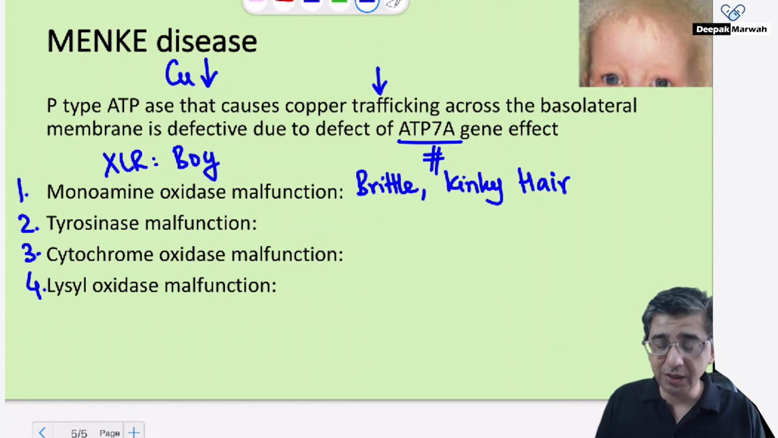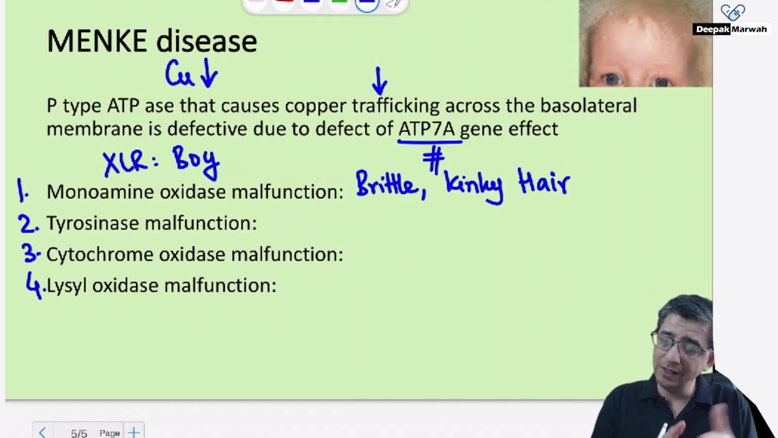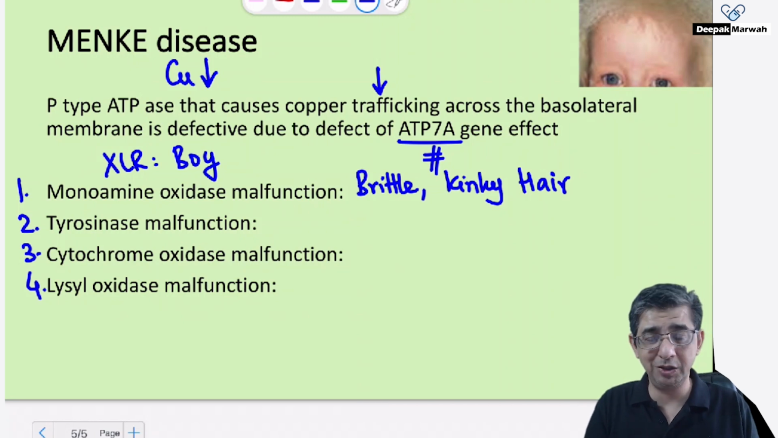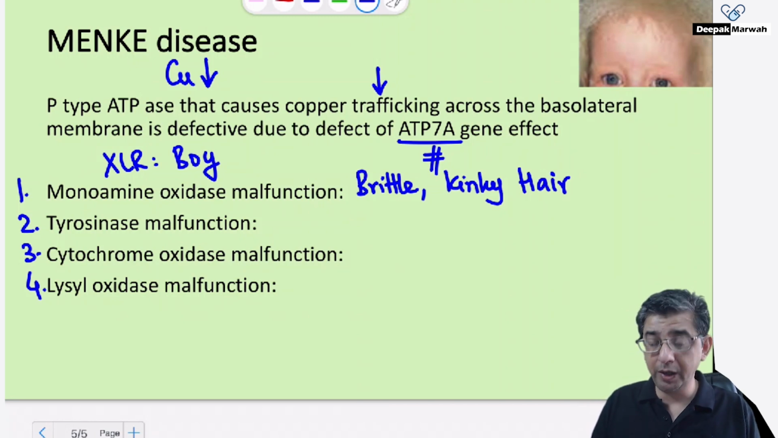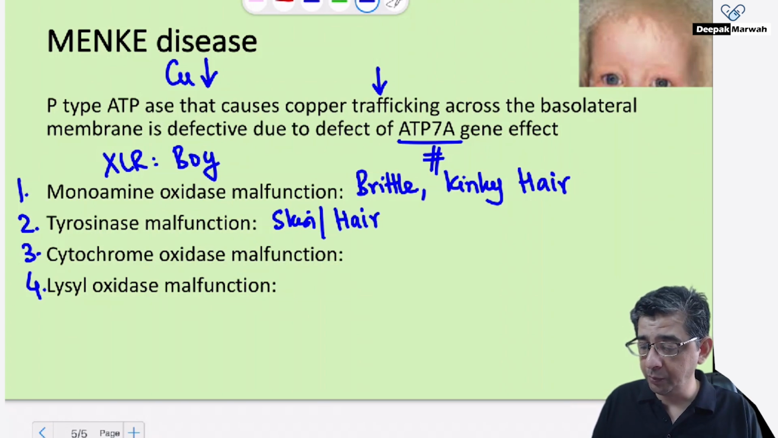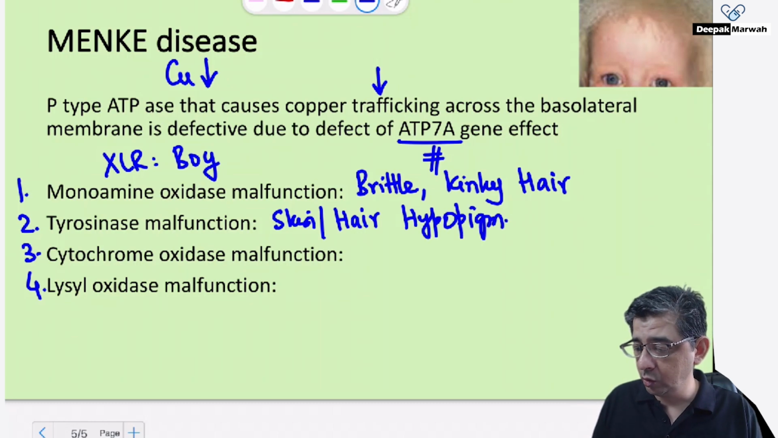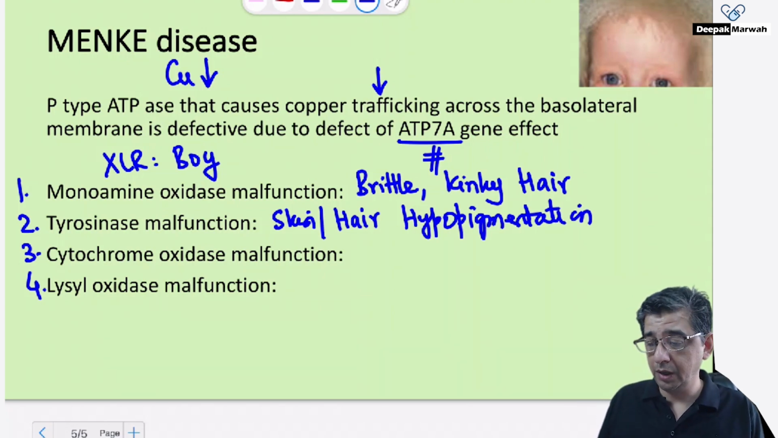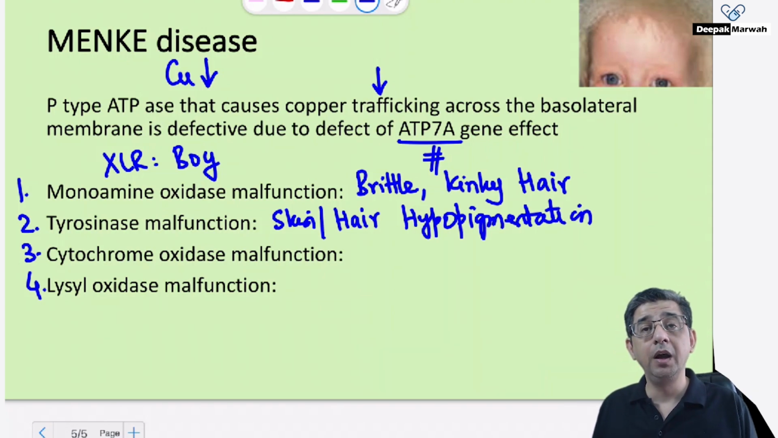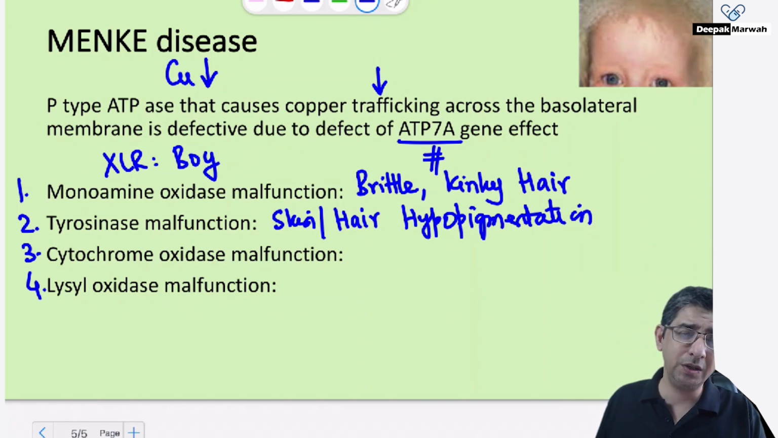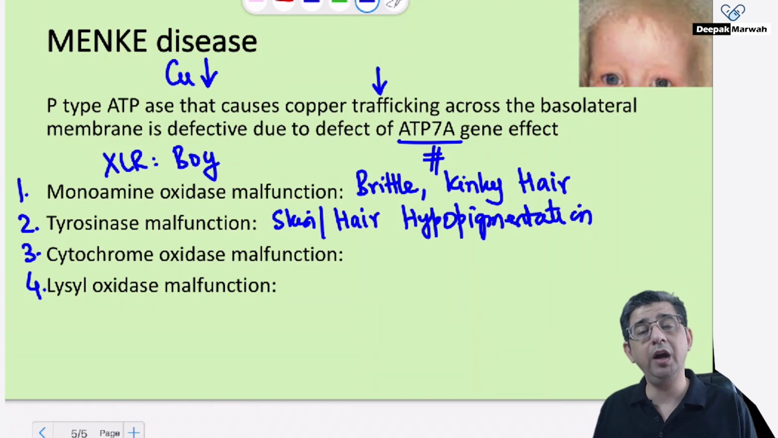Because of tyrosinase malfunction, why I'm saying tyrosinase, I mean the enzyme is very much there, but it's not getting copper, which is an important prosthetic group. That is why melanin formation will be hampered. This explains why in this condition you would be having either skin or hair hypopigmentation. I repeat the fact once again, the question will describe a kid who's having hypopigmentation, not malnutrition, but hypopigmentation with kinky hair. Now he will develop malnutrition subsequently, and he will also be having hypothermia.